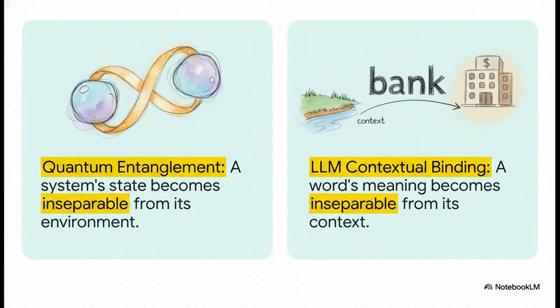And next, you've got the interaction itself. In quantum mechanics, it's called entanglement, where a particle's fate gets tied to its environment. In an LLM, we can call it contextual binding. The meaning of a potential word like "bank" becomes totally inseparable from its context. Are we talking about a riverbank or a financial bank? The context binds it to just one of those meanings.